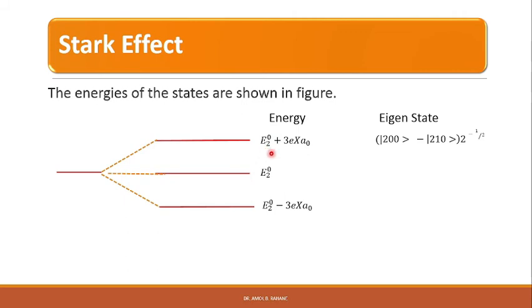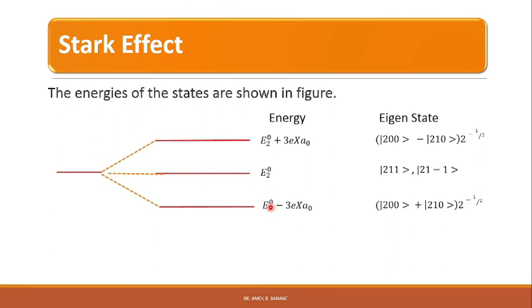So E2 corresponds to the first excited state, right? So these 2 states, ψ211 and ψ21-1, will not be affected by the external field, and therefore they will be unchanged. So they will appear at the same position. And the third line will occur due to the combination between the 200 and 210 levels. So ψ200 plus ψ210 into 2 raised to minus half,